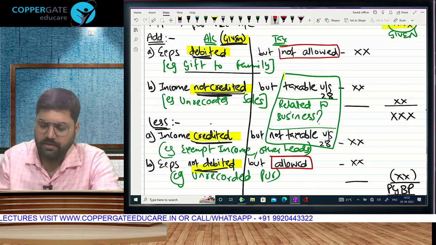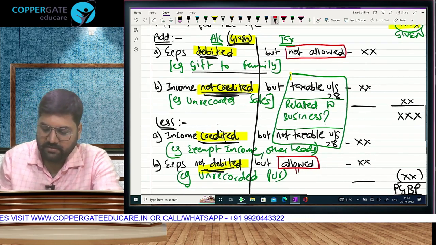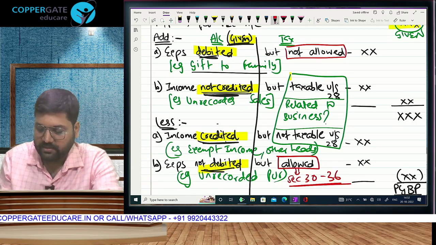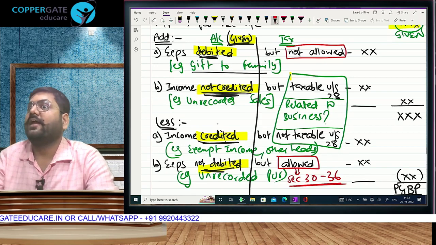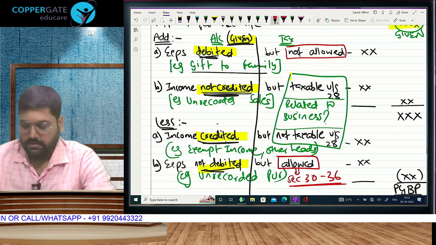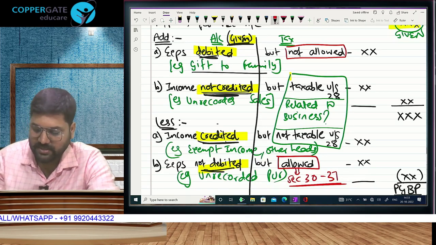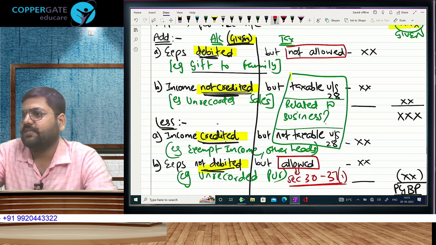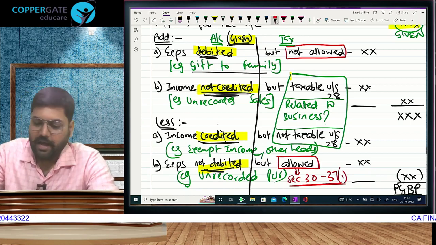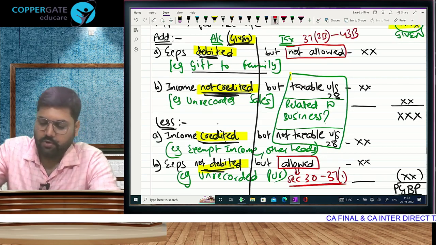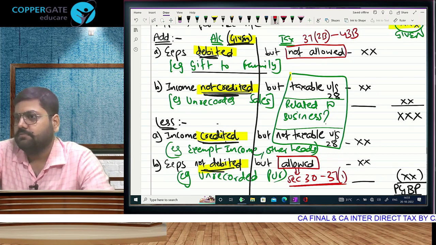Okay. This is given. Allowed expenses are given from section 30 to section 36. I started the chapter at 28, then I have not taught you a single section. 36 is there, and there is a general section also, 30 to 37, subsection 1. Allowed expenses are 30 to 37(1). After that, your disallowed expenses start. They start from 37 subsection 2b and they go up to section 43b.